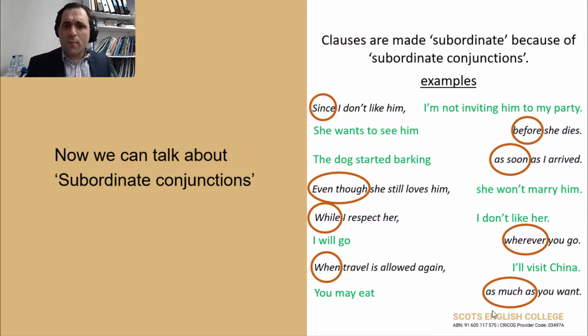But I don't need to give you more information to understand that idea. But I can clarify by giving you more information, and that information is "when travel is allowed again," because we know travel is not allowed now. When travel is allowed again, I'll visit China.